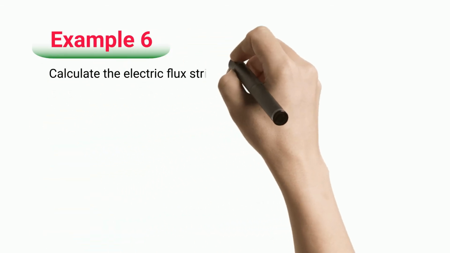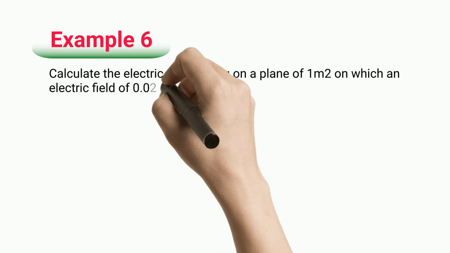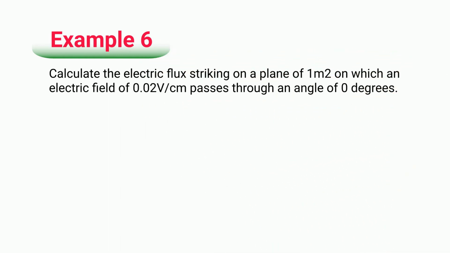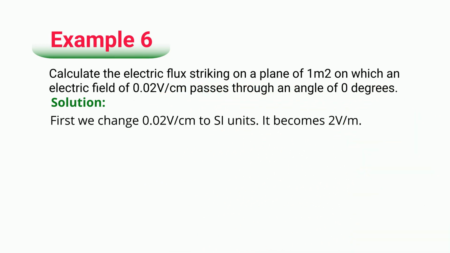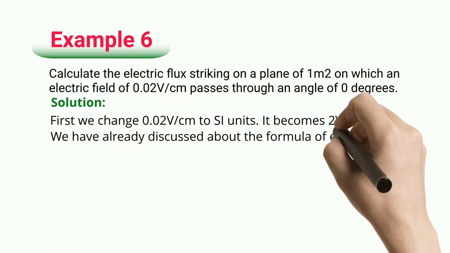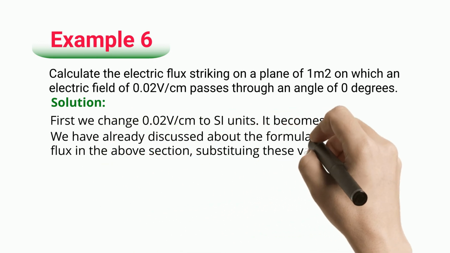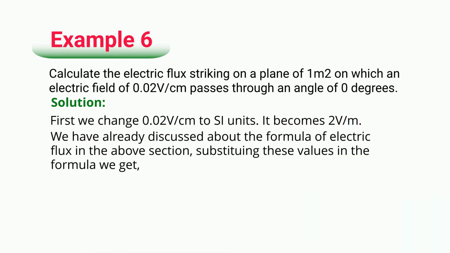Example 6. Calculate the electric flux striking on a plane of 1 square meter on which an electric field of 0.02 V/cm passes through an angle of 0 degrees. Solution. First we change 0.02 V/cm to SI units. It becomes 2 V/m. We have already discussed about the formula of electric flux in the above section. Substituting these values in the formula, we get electric flux equals 2 Vm.